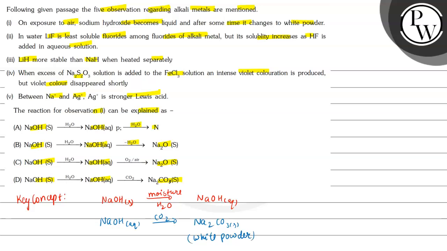So if we see here, option D gives the correct reaction for observation 1, that is NaOH solid on reaction with water results in NaOH aqueous, and further reaction with CO2 results in Na2CO3 solid, which is white powder.